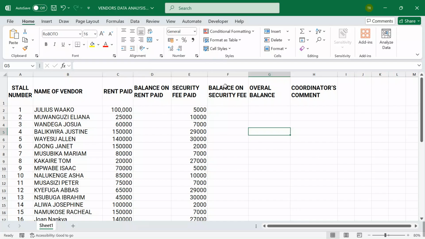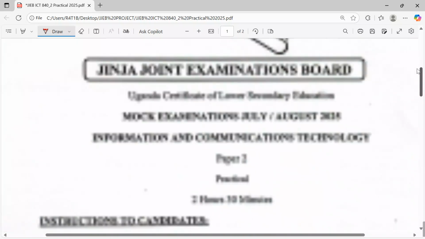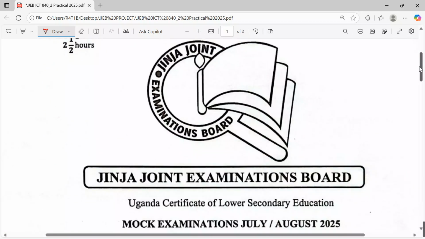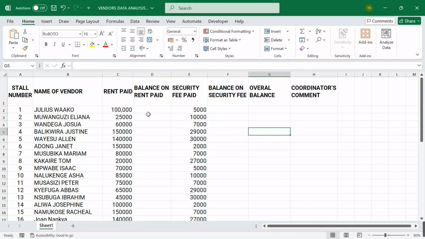Balance on rent paid, balance on security fee. Over here, we have overall balance. And we are going to start our calculation. Okay, so to everyone watching, don't forget we are looking at our JJEB mock paper for 2025 is what we are trying to digest in this video. We are looking at the Joint Examination Board on this.